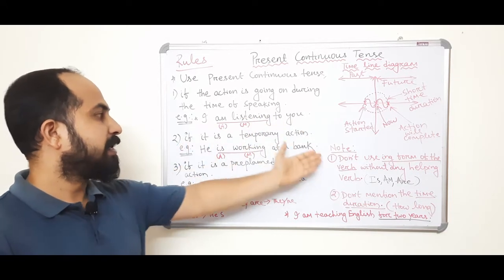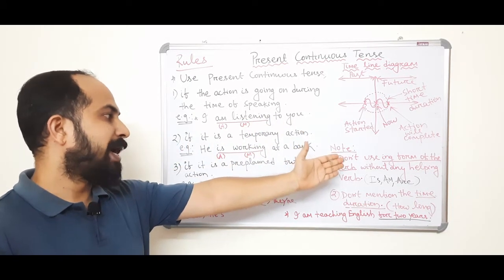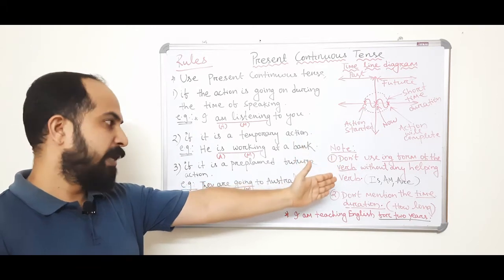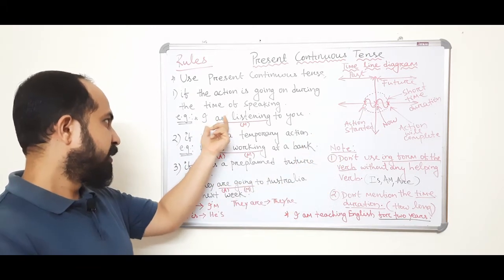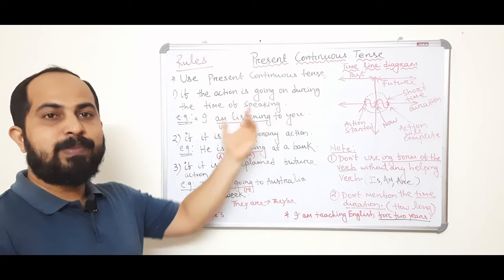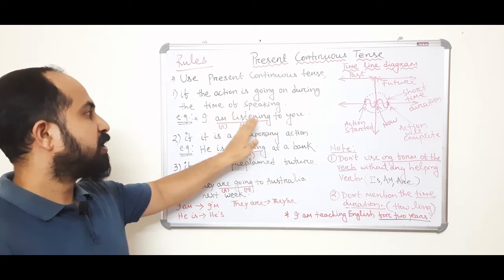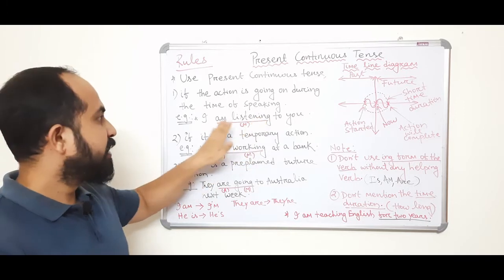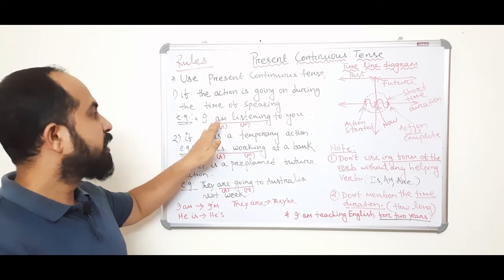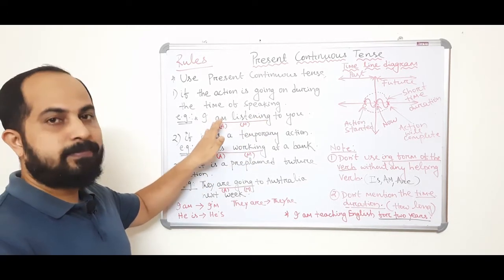Okay, as I have said, note 1, don't use the ing form of the verb without any helping verb. If I remove am, I listening to you. Normally, sometimes people speak that way. I listening to you, which is wrong. You cannot use directly listening. You have to use an auxiliary verb. Here, the auxiliary verb is am.